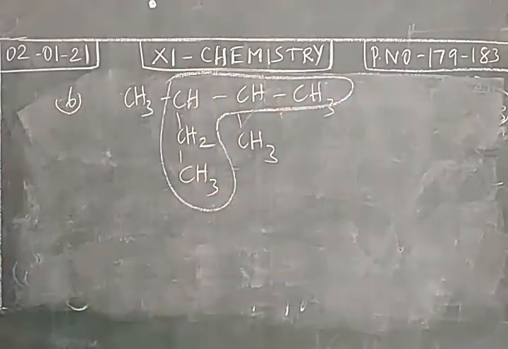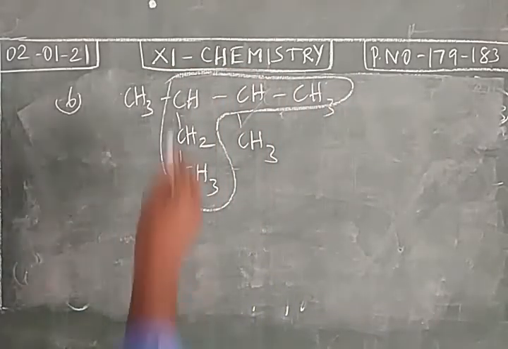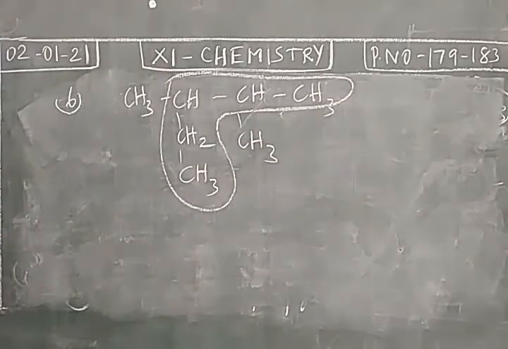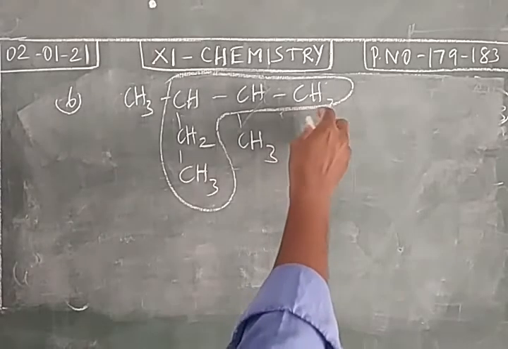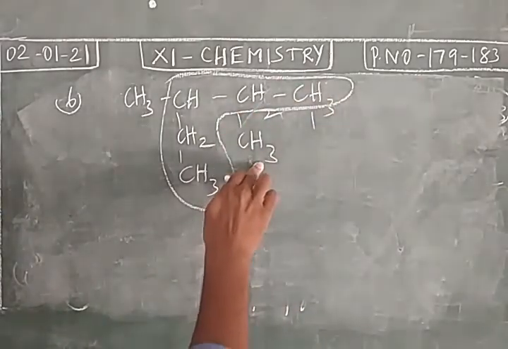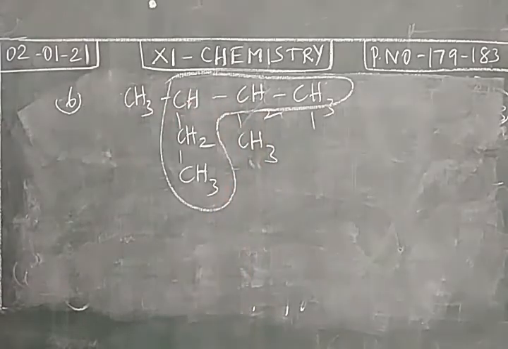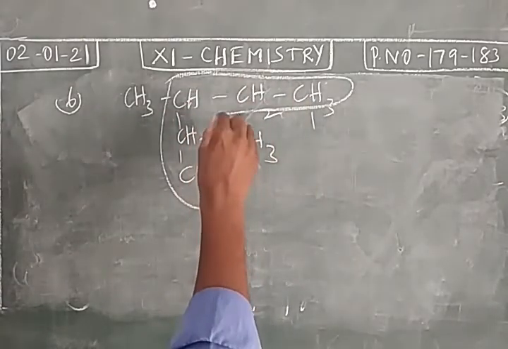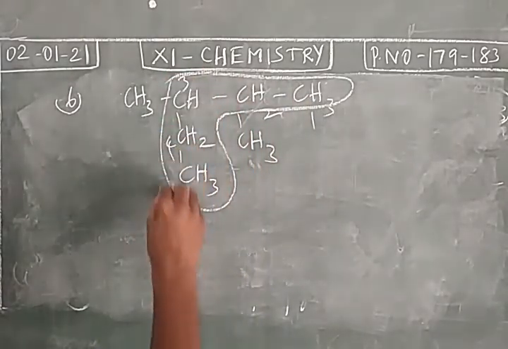This will be the longest chain, having 5 carbon atoms. Don't select this one. Only 4 carbon atoms will be there. So this is the longest chain. Okay. And how will you give a number? You have to start from this position. Because methyl group is attached with the second carbon. So this is the way of giving number.